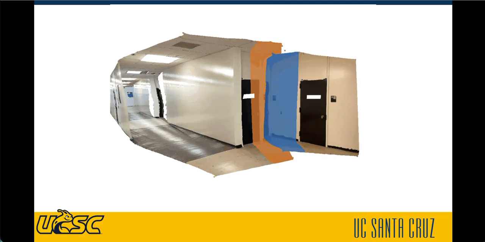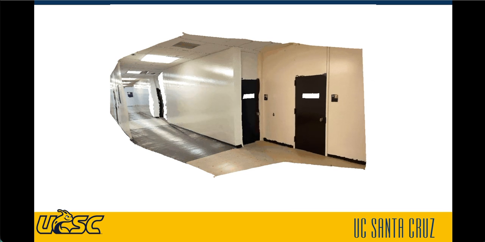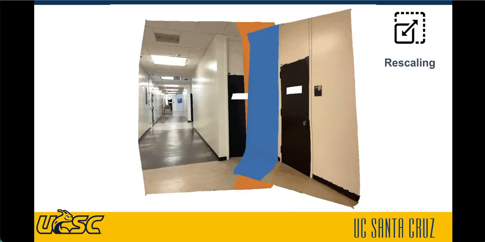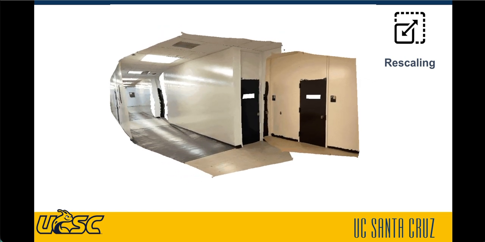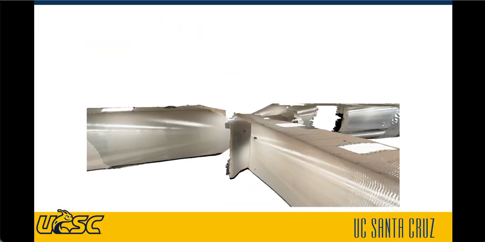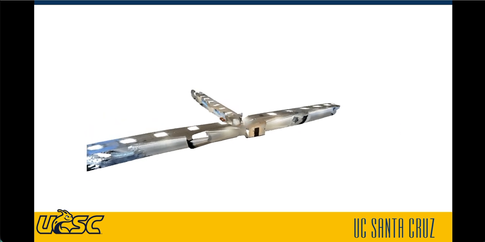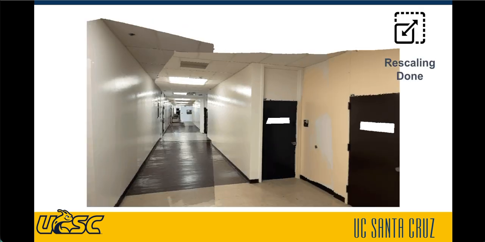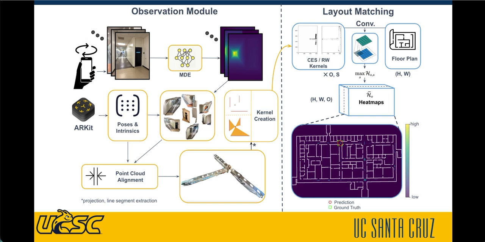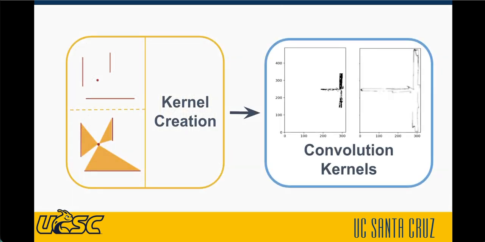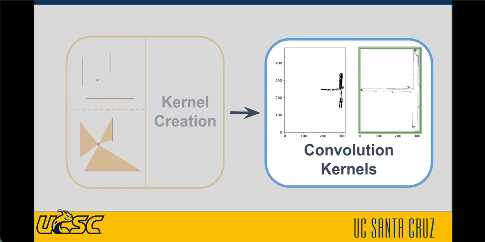For the neighboring frame, we first create point correspondences using their overlapping pixels. Then, we estimate a scale to minimize the total point distances. In practice, we usually jointly optimize the scale for all frames, producing a scale-aligned final point cloud. We then take a horizontal slice of this point cloud and convert it into two convolution kernels. One checks for wall alignment, and the other applies visibility constraints.